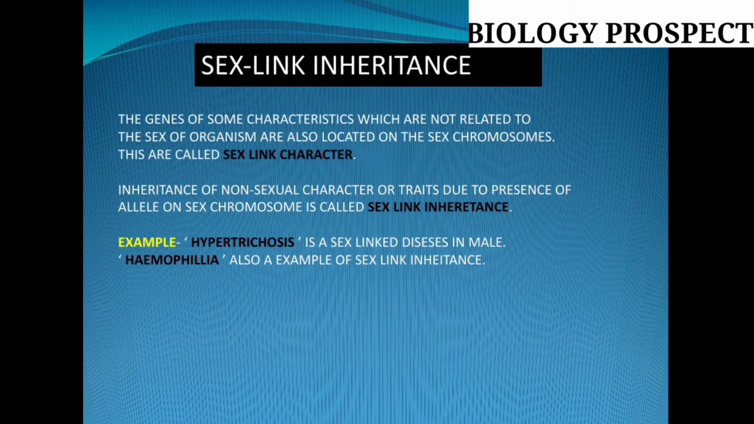Keep this point in your mind, because sex link character and sex link inheritance are correlated terms, but a little bit different. A character is indicated by a particular type of allele, and these alleles are situated on the two homologous chromosomes in the same position, on the alternative molecular form of DNA. But sex link inheritance means the non-sexual characters, the sex link characters or traits, due to the presence of the allele on the sex chromosome.